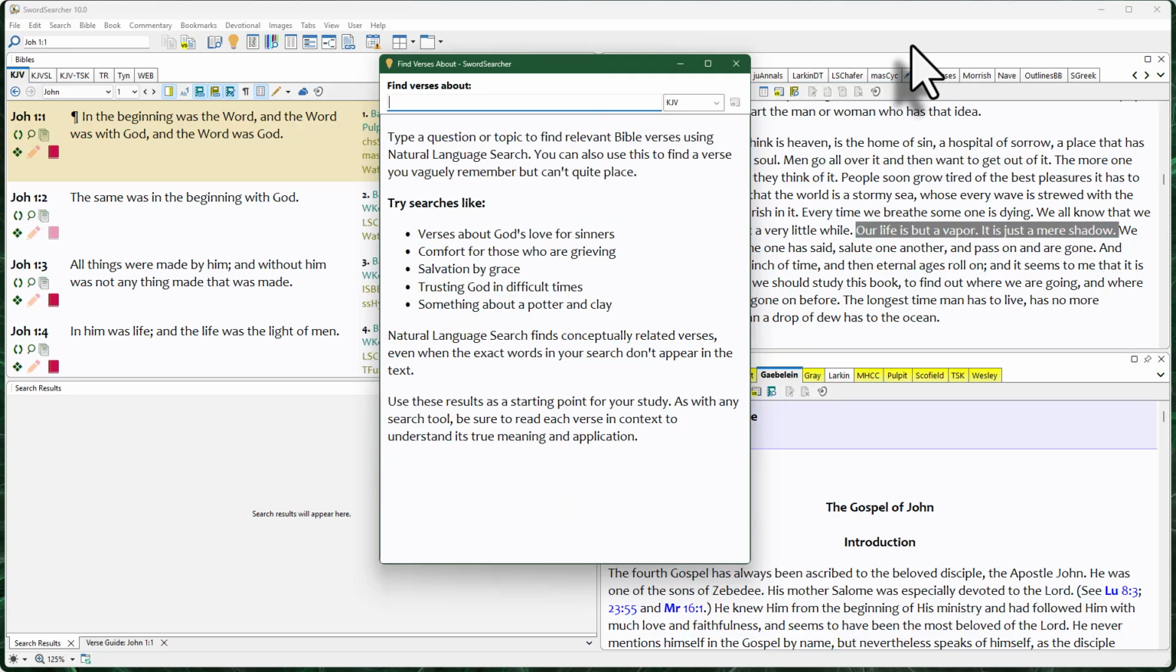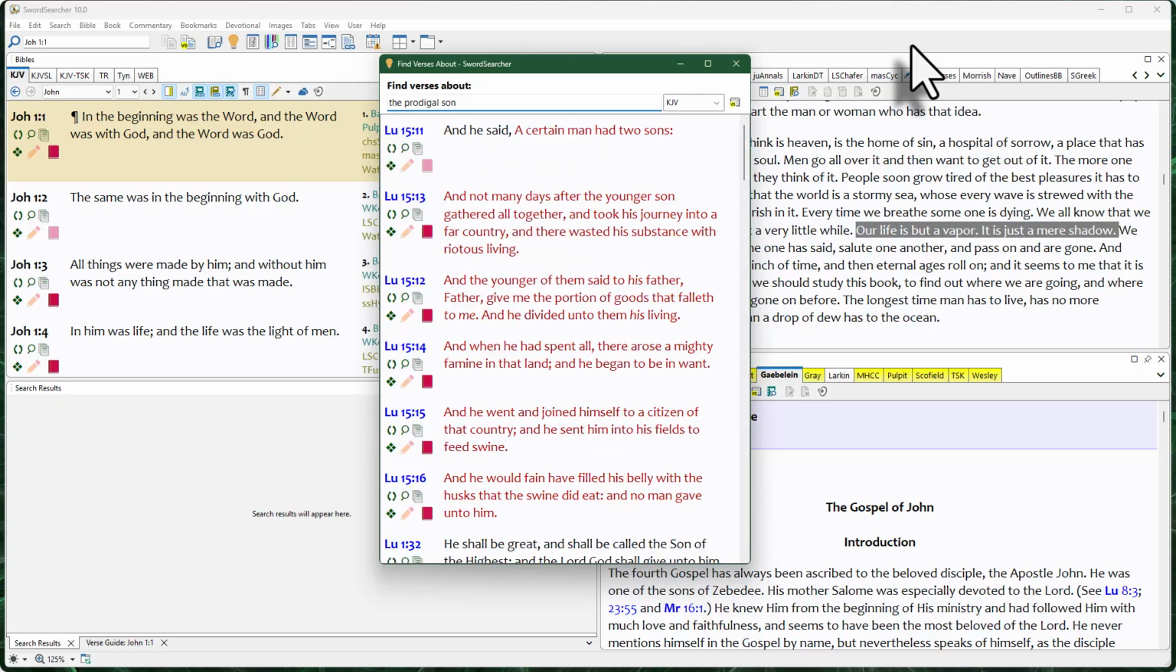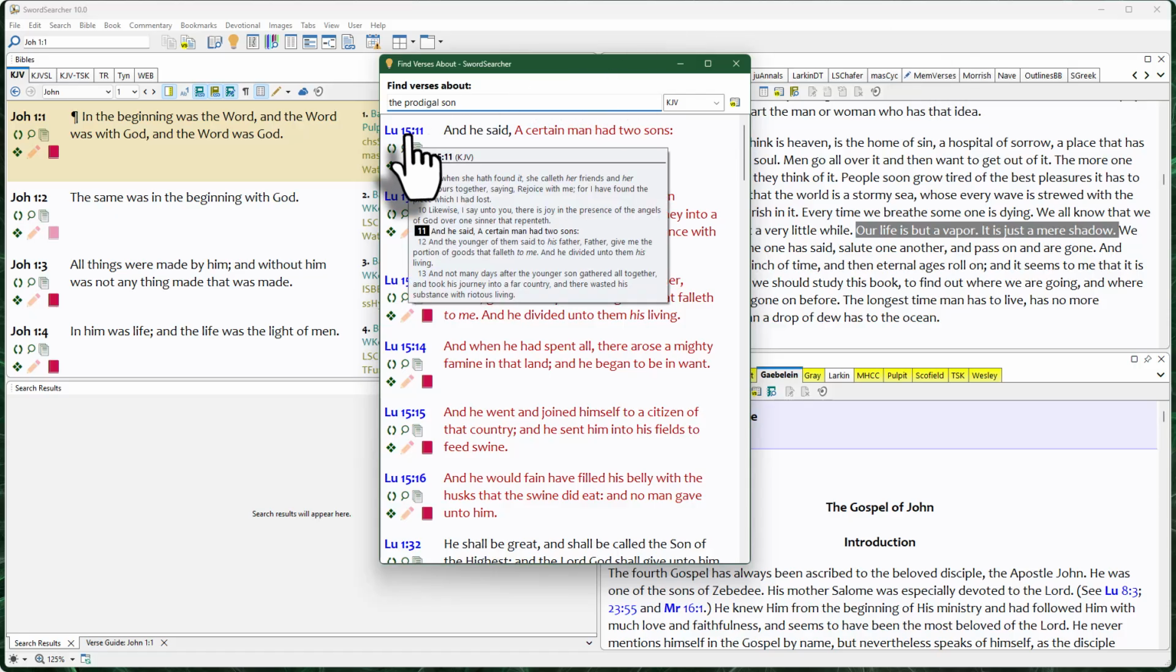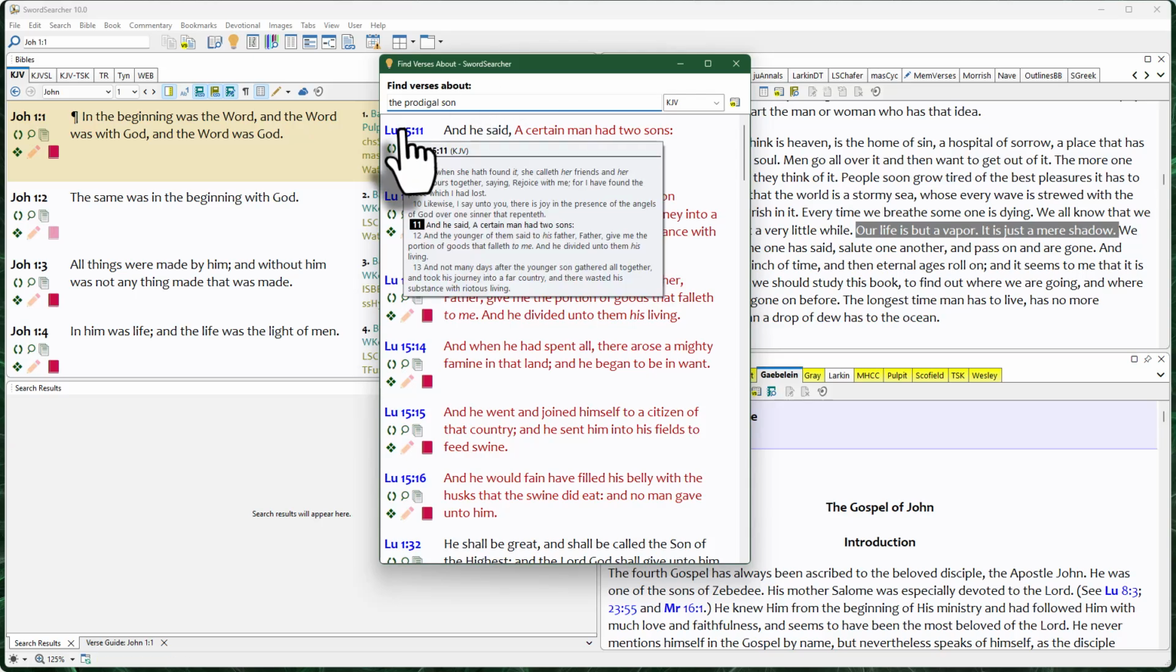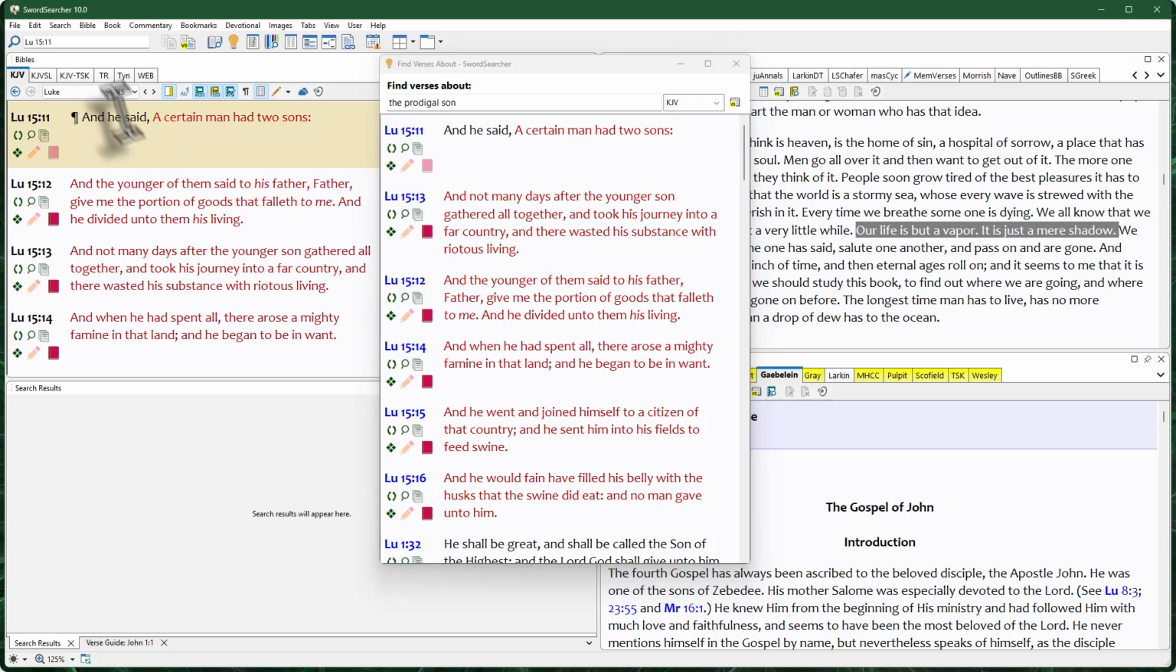So this doesn't always work, but it's often quite useful. So for example, I'm typing "the prodigal son," and it can take me right to the beginning of that parable. And by the way, this is an interactive verse list. If you click the links in here, it will move the Bible panel to the verse for you. And your verse widgets are functional from here as well.